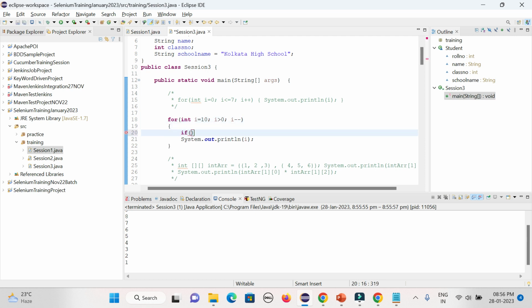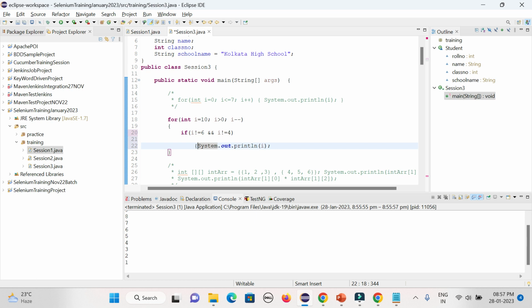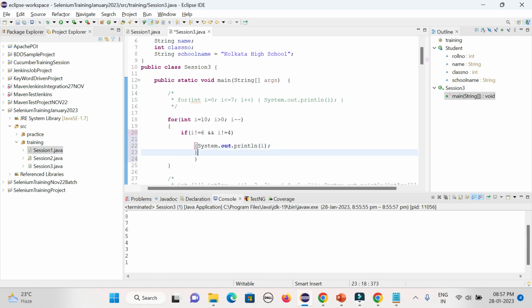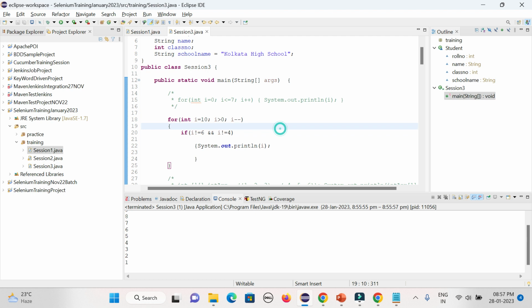If i not equal to 6 and i not equal to 4, I don't want to iterate these two. So it will go from 10 to 1, but it will discard these two, the 4 and 6 values.